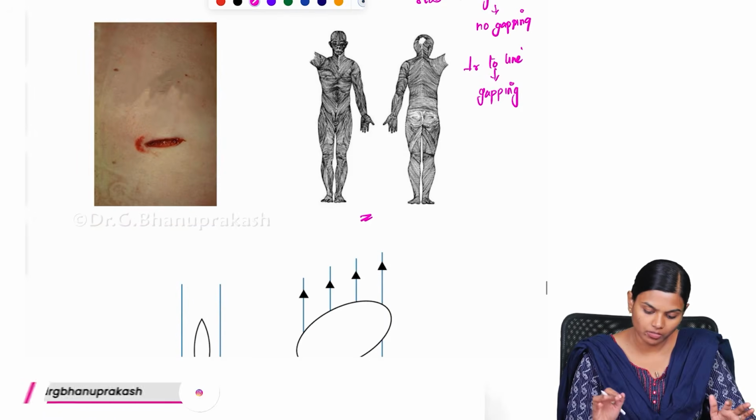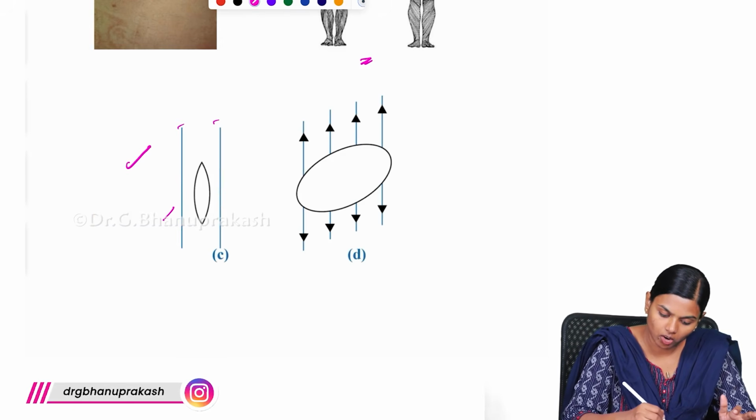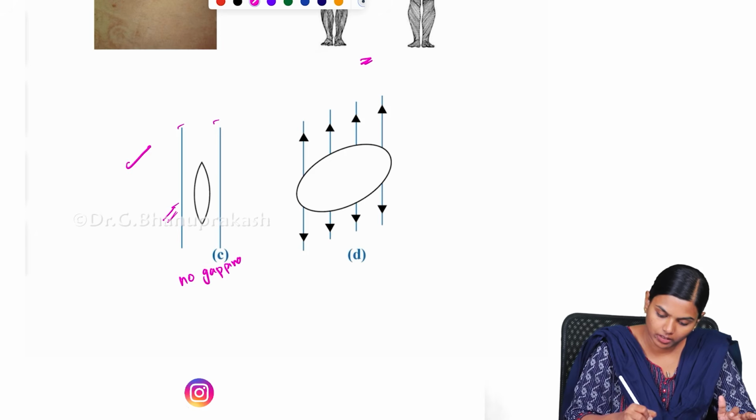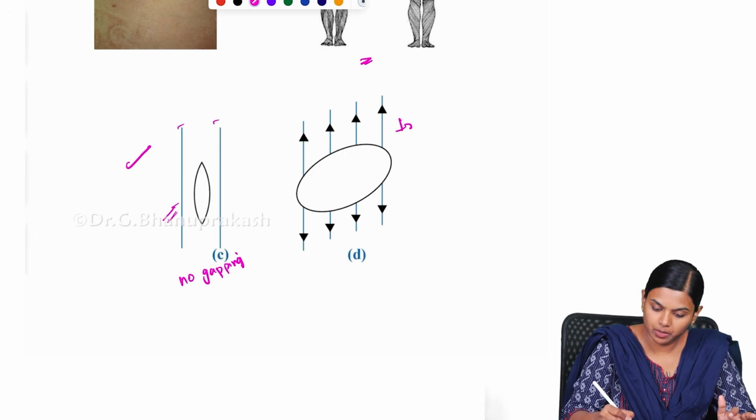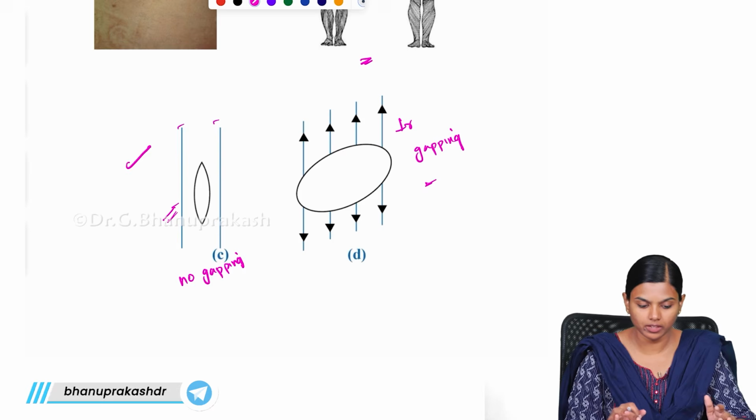And apart from this, this is how it will look. These are the lines. If you stab longitudinally, along the lines of Langer, there will be no gaping, and if it is perpendicular, there will be gaping. So this is how it will look like. So you have to approximate the wound.